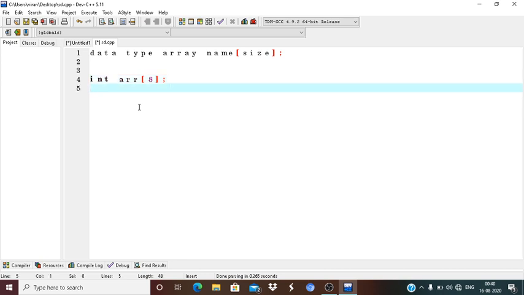Suppose the first element is 1, the second element is 2, the third element is 3. It is just an example, not the declaration; the declaration is different. I can show you one simple example: 1, 2, 3, 4, like that. The 1 will be stored first, then 2, then 3, then 4. It will not store haphazardly.